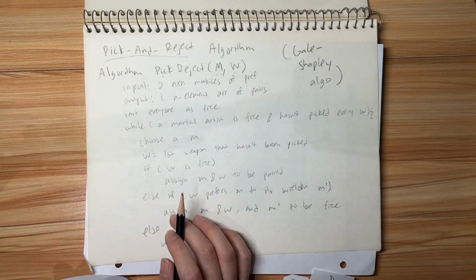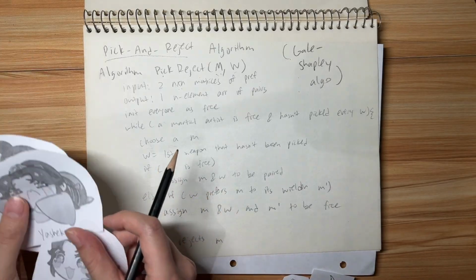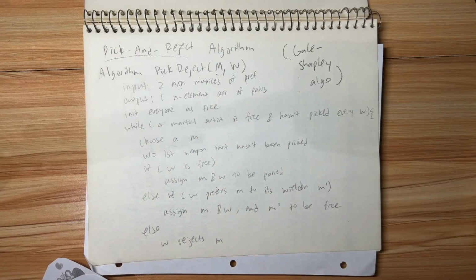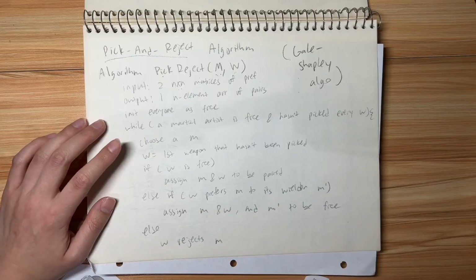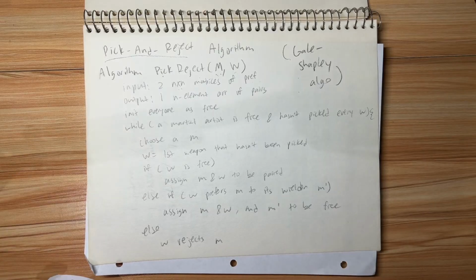While any given martial artist is free and has not picked every weapon, we choose one of the martial artists, and we set that martial artist's weapon as the first weapon that has not been picked yet.